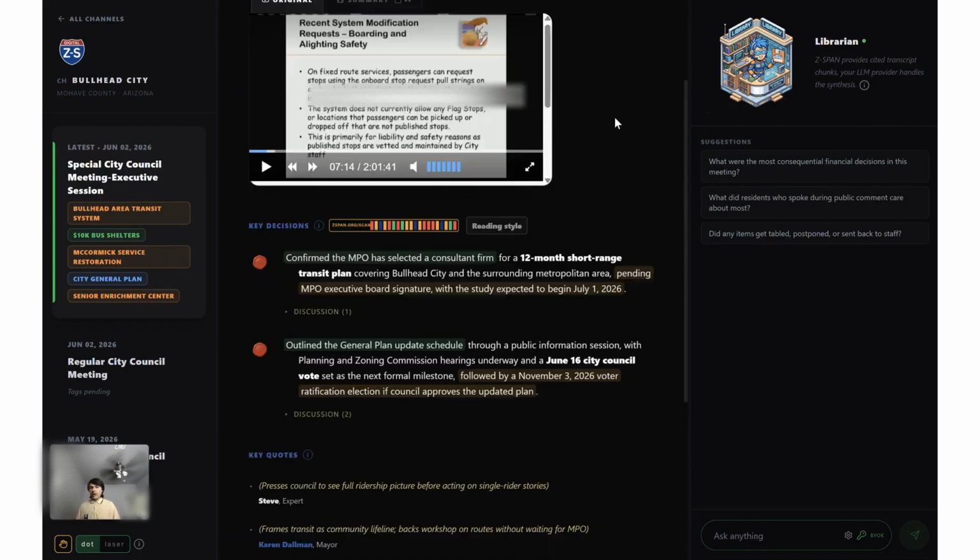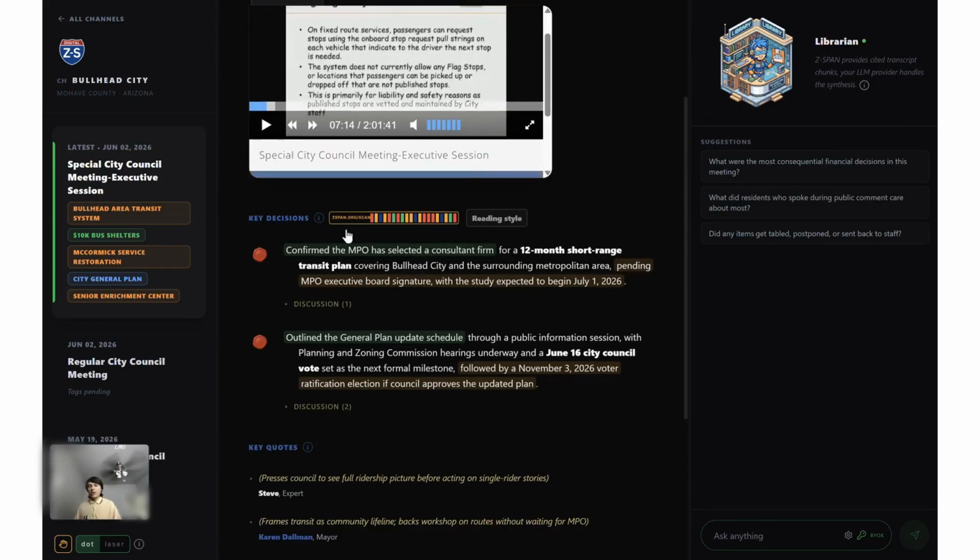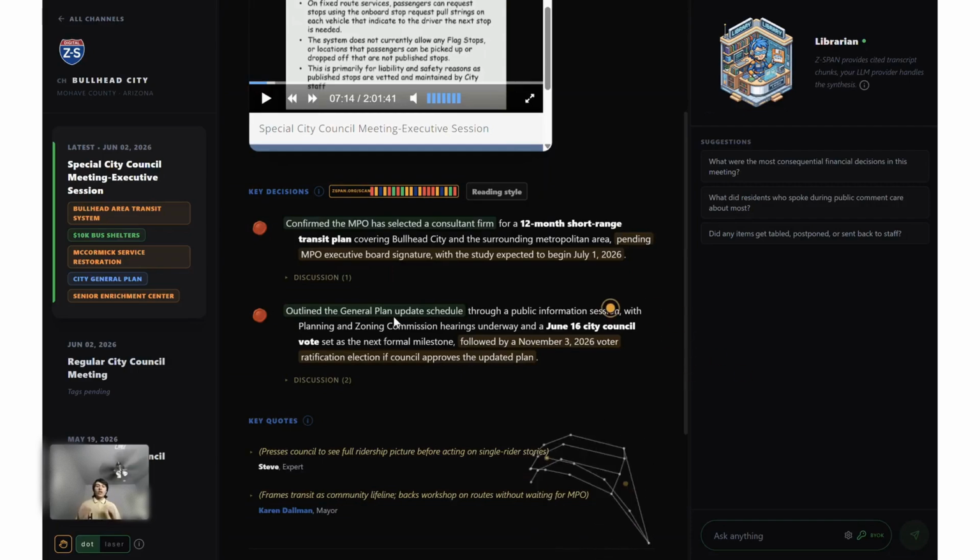Before I get into anything else, no, I'm not going to do that yet. So, key decisions right here. First, it shows the key decisions, and it attempts to distill them from the actual video. It distills them in terms of their actionability and then any nuance. So right here: confirm the MPO has selected a consultation firm, with the nuance of pending MPO executive board signature.